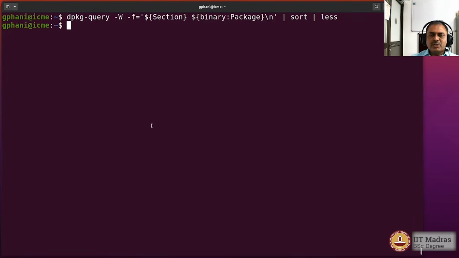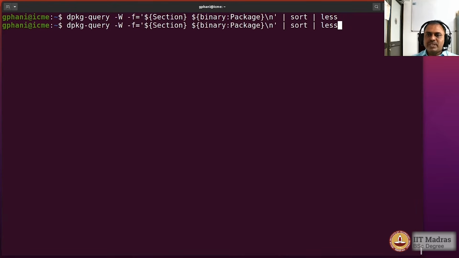Now we would like to also look at only those sections which, let us say, come under a particular category. So let us say shells. The way to do that is to filter the output. For filtering the output, there is a command called grep, which we will be learning shortly. But for now, I would just illustrate how nice it is.